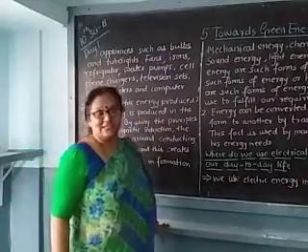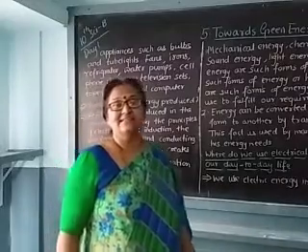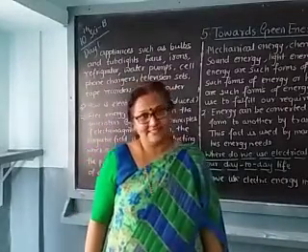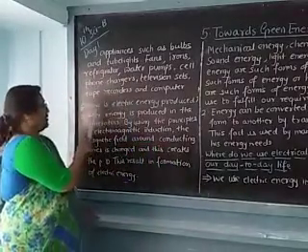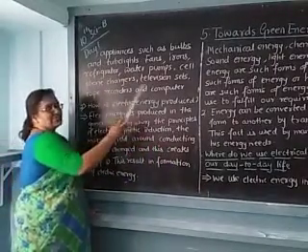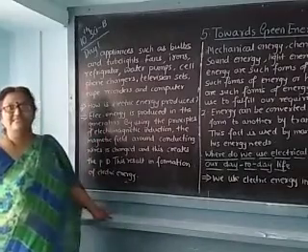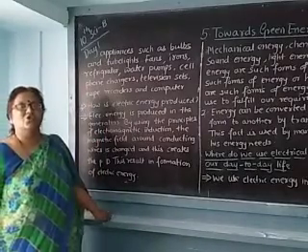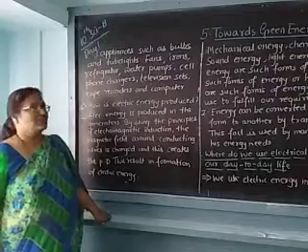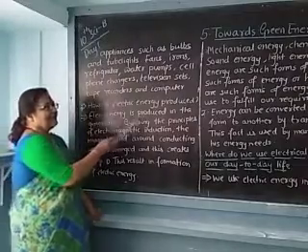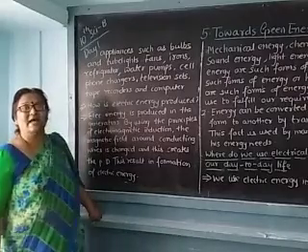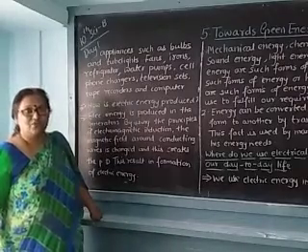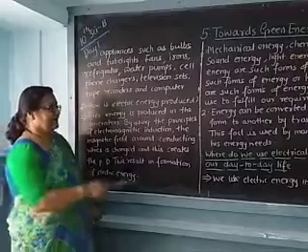All these things need energy, and this energy is needed to play these devices or to run these devices. Now, how is electrical energy produced? Whenever we think about energy, we should also know how the energy is produced. Electrical energy is produced in the generators. So, generators are the appliances which produce the electrical energy.